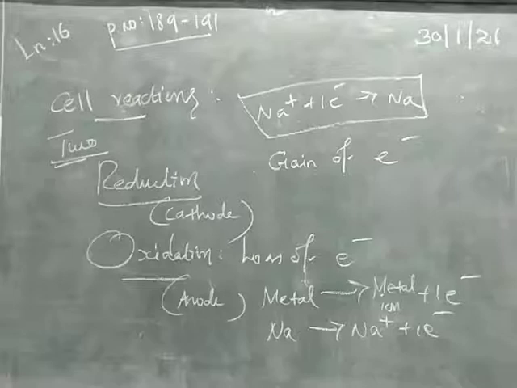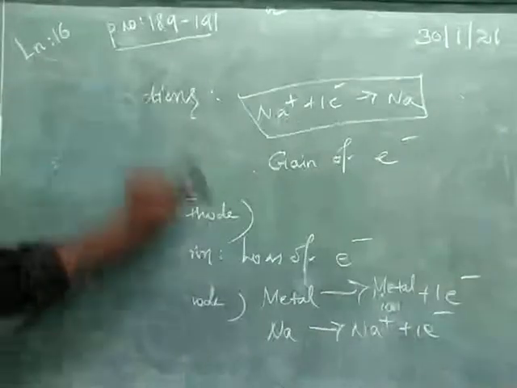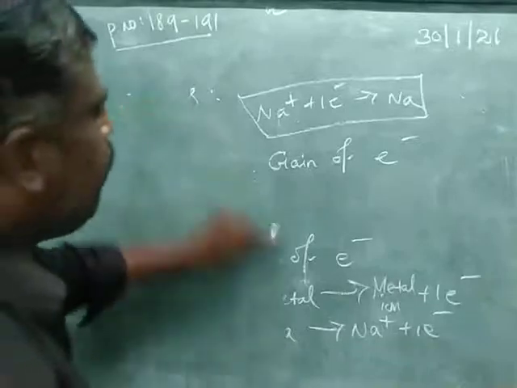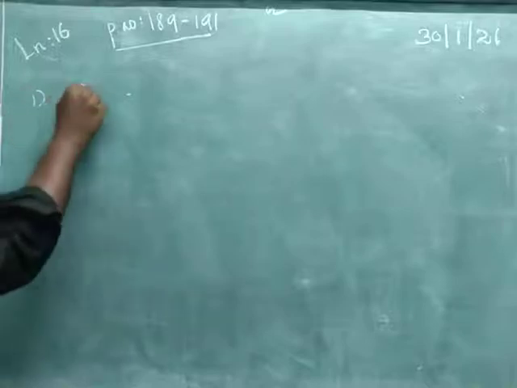Redox reactions. Next one, types of electrochemical cells. We are going to study two types of electrochemical cells here: one is galvanic cells, another one is electrolytic cells. So first one, galvanic cells.